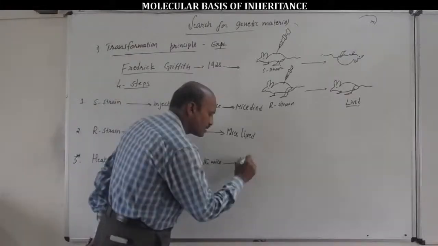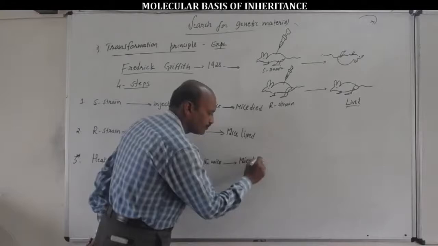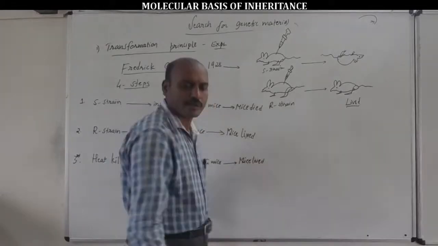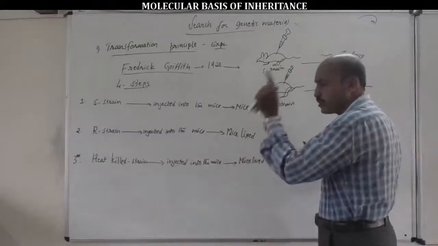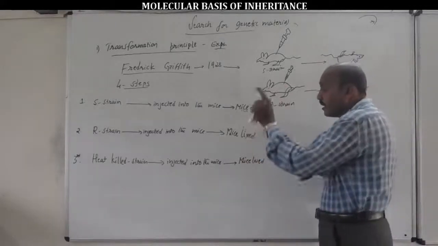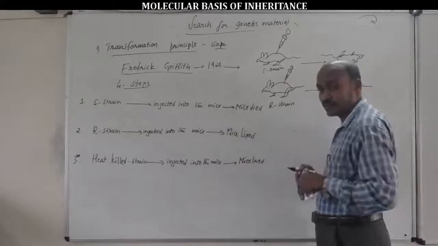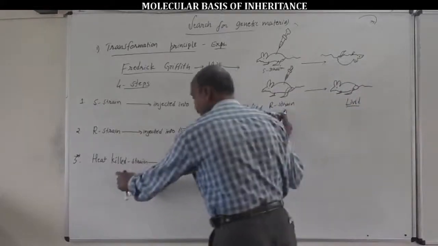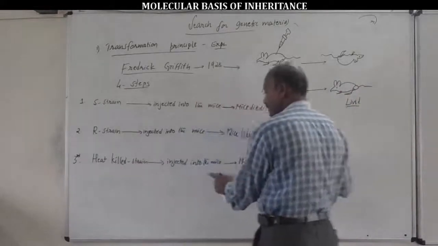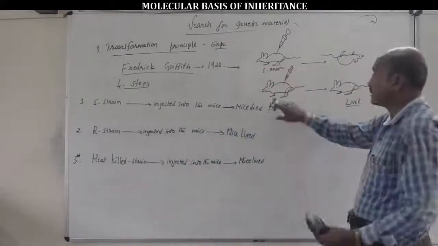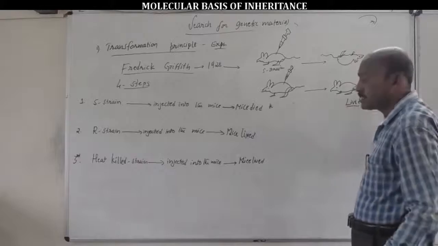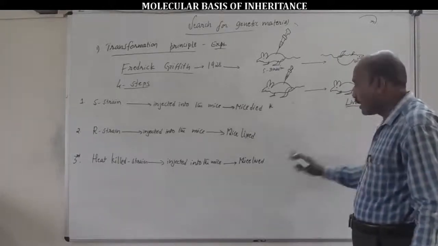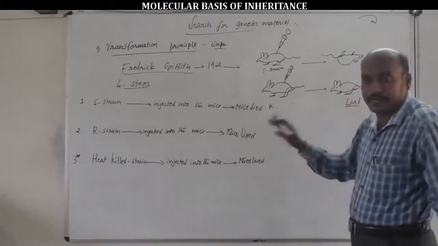Mice live, as no pneumonia fever by the bacterium, due to absence of virulent characters. Very important. Mice will survive as no pneumonia fever by the bacterium.